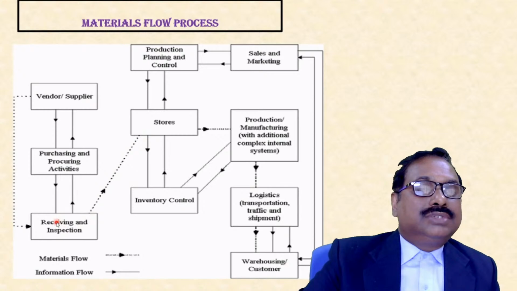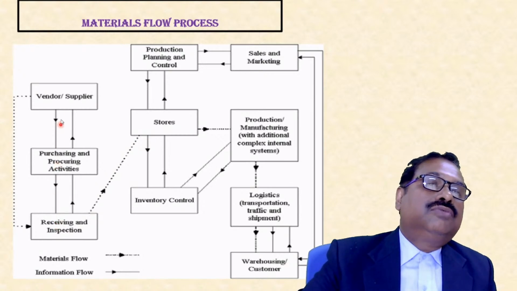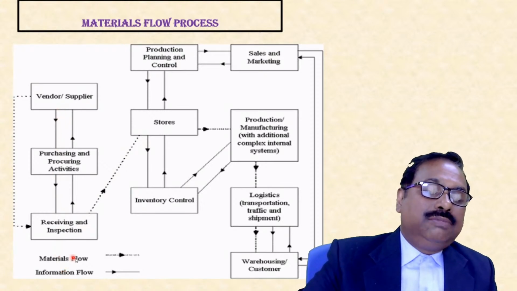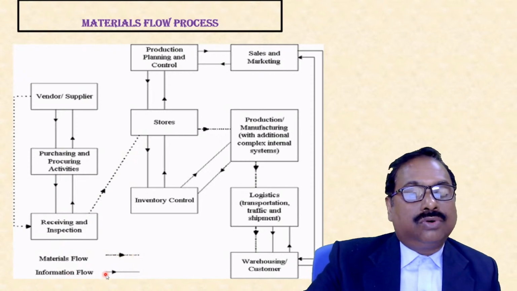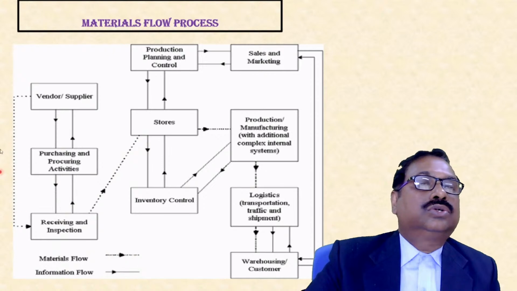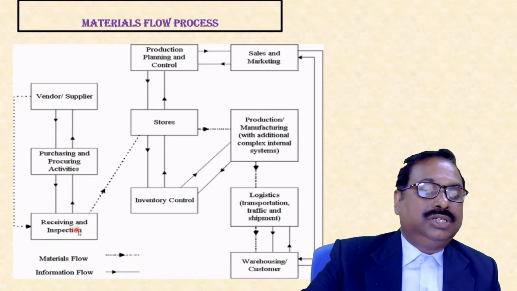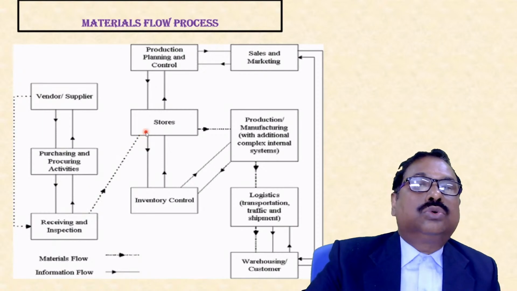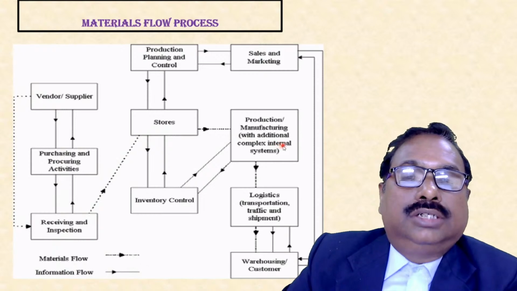If there are some problems, they will inform the purchase section, and the purchase section will inform the vendor. So these are all information flows. The material flows are in dotted lines and the information flows in straight lines. So here the materials flow from vendors to receiving section, inspection, then it goes to stores. Then it goes to the production department.